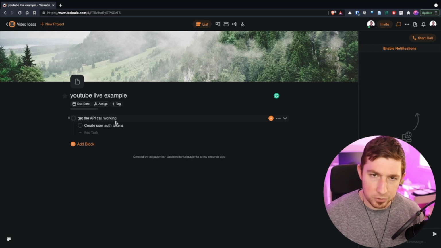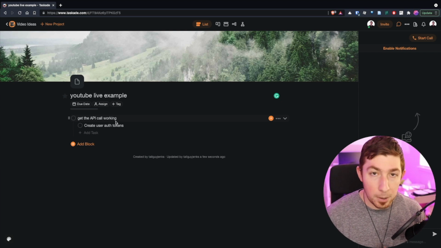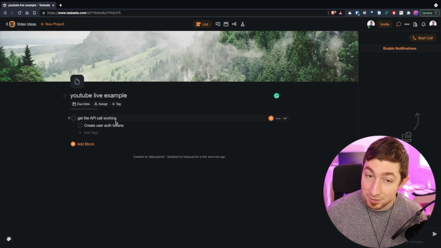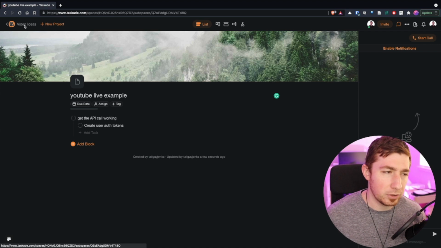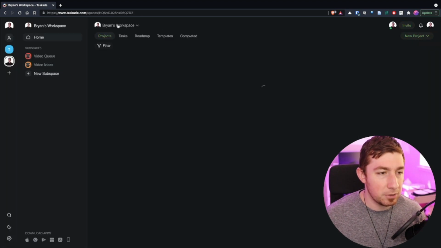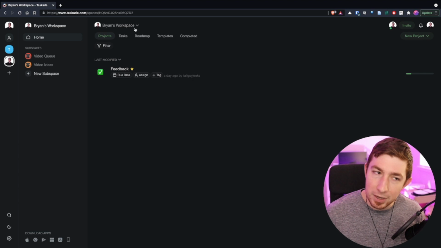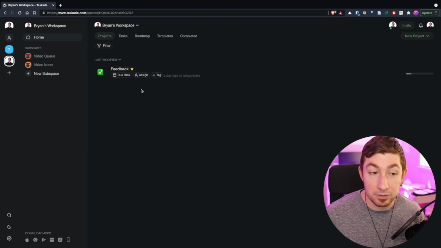So now that we got our workspace, a subspace, a project that contains tasks inside of that subspace, what does this look like at the top organizational view? So inside my workspace here, underneath directly, it doesn't show me the subspaces in here, it just shows me projects.